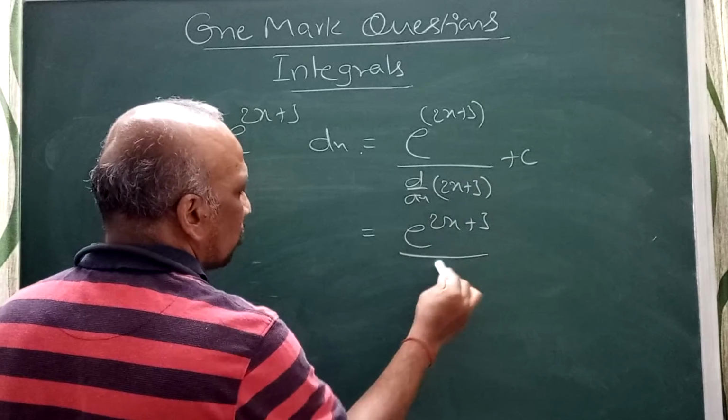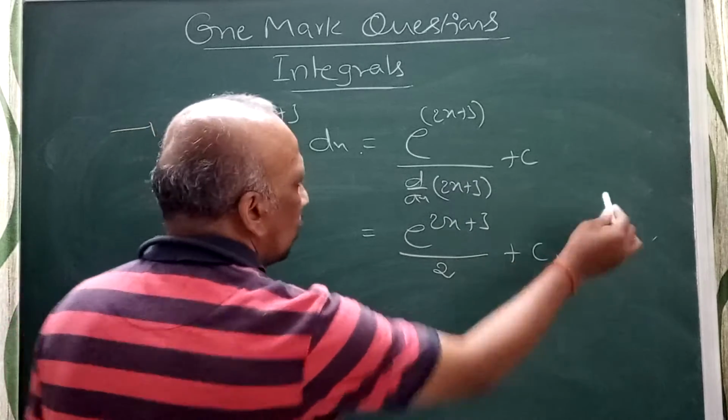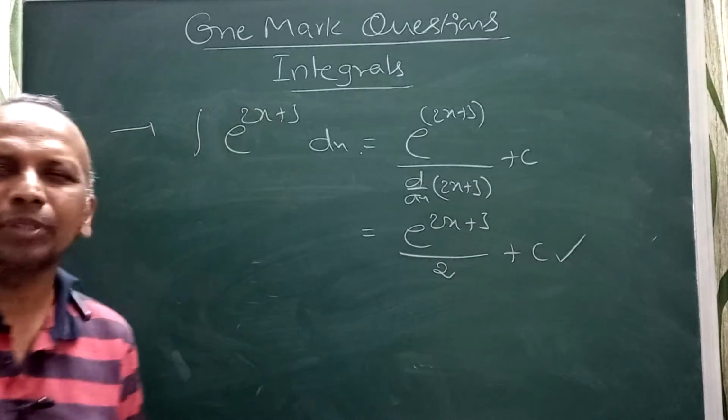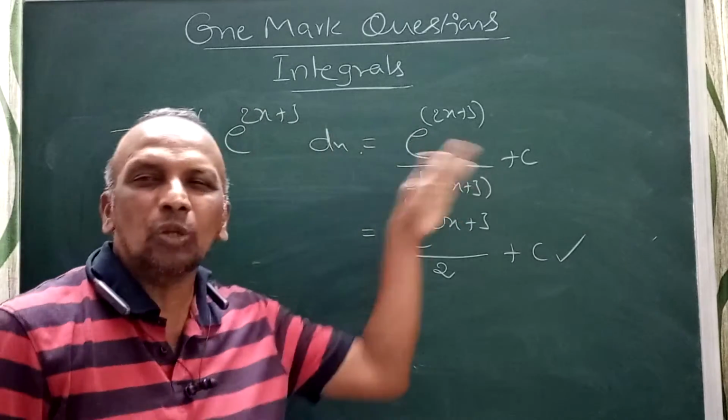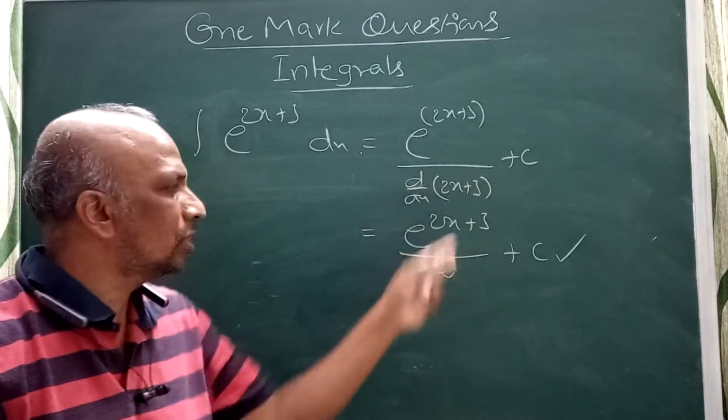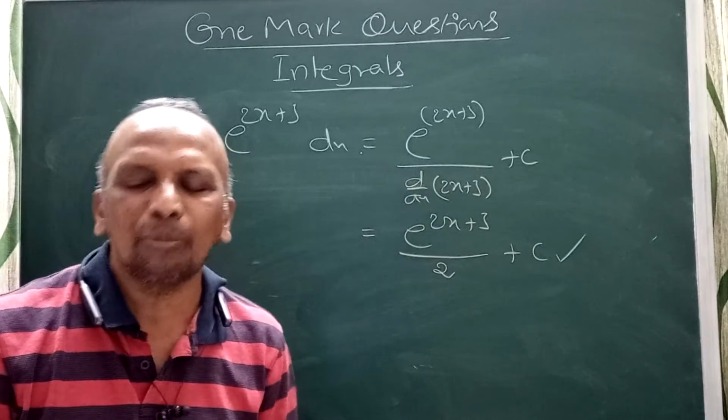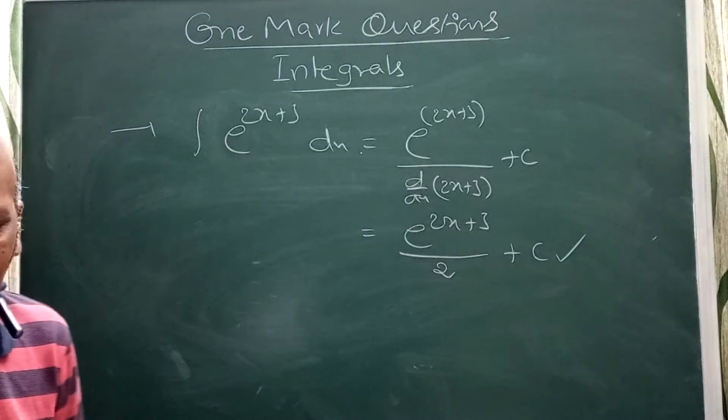The derivative of 2x plus 3 is 2, a constant, right? That will be your answer. The beginner explained this thing, so this will be easy to write your answer. The derivative of this is 2, so e power 2x plus 3 by 2 plus c will be your answer, right?